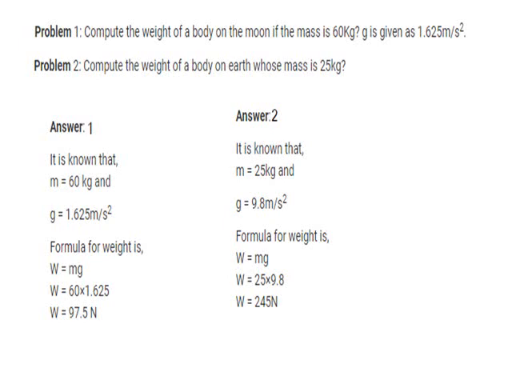So here in the two cases, you can observe that the value of g on the earth is 9.8 and in the case of the moon, it is 1.625. So the value of g on the moon is 1/6 of the earth. So in the problems, if it is not given, you can take the value of g on the earth as 9.8 and the g value on the moon to be 1/6 of the g of the earth. That means 1/6 into 9.8.